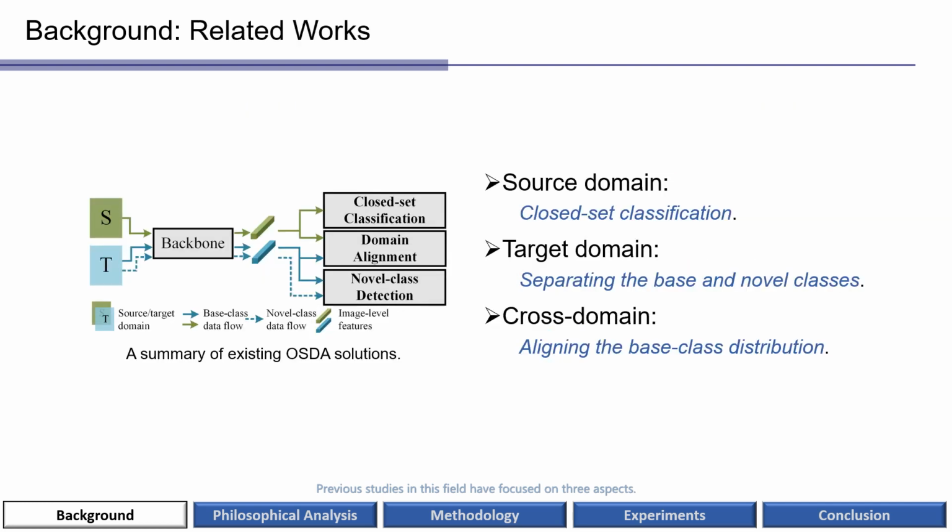Previous studies in this field have focused on three aspects. In the source domain, they train a closed-set classifier with labeled base class samples. In the target domain, they attempt to separate the base and novel classes in an unsupervised manner. After that, they align the base class distribution between the two domains.